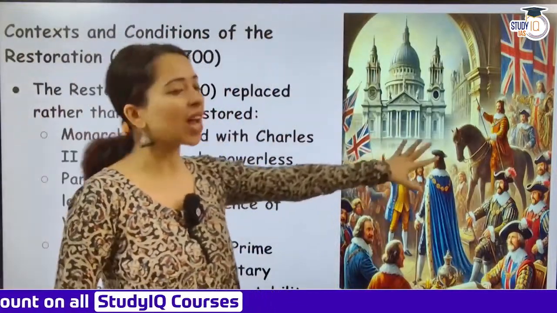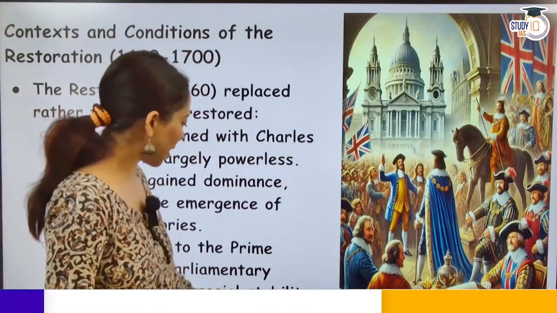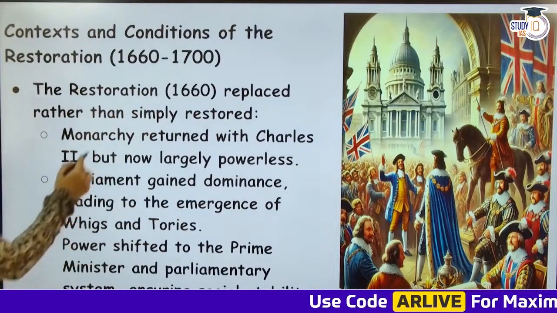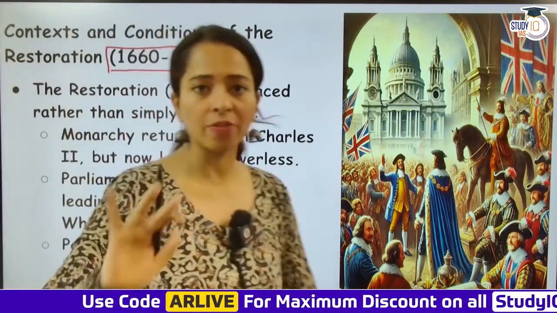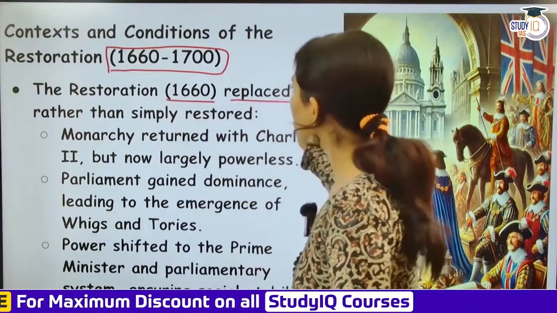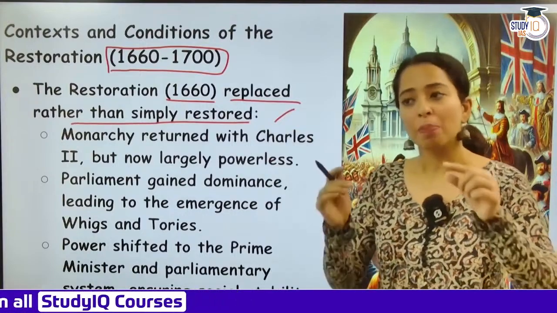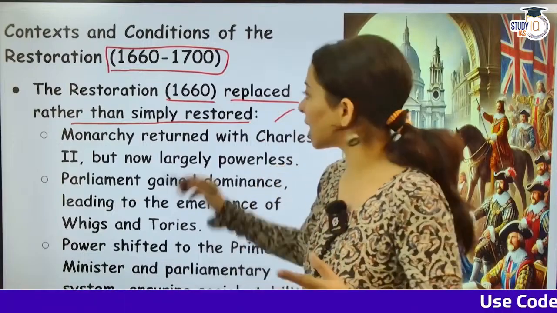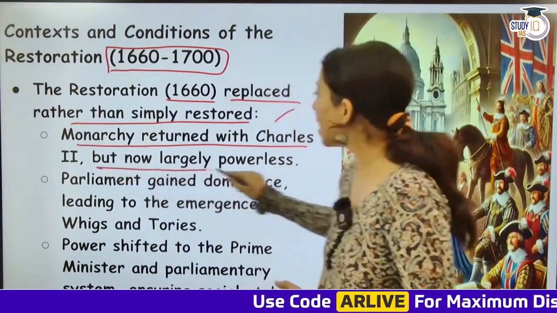So you can look at this, monarchy is coming back. You can look at the Britain flag that is flying up high. So over here, we are coming to context and conditions of the Restoration, 1660 to 1700. So we are looking at the 40 years period firstly, okay, and then we'll eventually move. The Restoration, that is 1660, replaced rather than simply restored. So what did it replace? Puritan rule आ गया था Oliver Cromwell का, लेकिन it was completely removed, and then monarchy returned with Charles II, but now largely powerless.